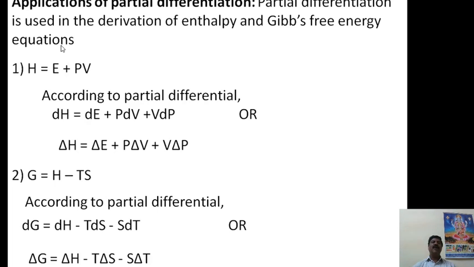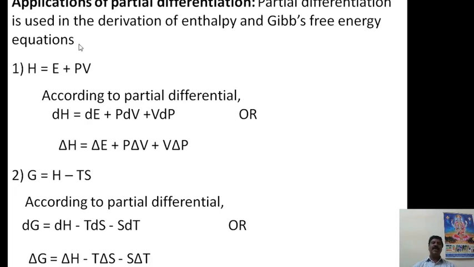Now coming to the application of partial differentiation. Partial differentiation is used in the derivation of enthalpy and Gibbs free energy equations in chemistry. Usually the applications are according to your syllabus. There are two applications: how the enthalpy changes, and how the Gibbs free energy changes, which can be explained by using partial differentiation.